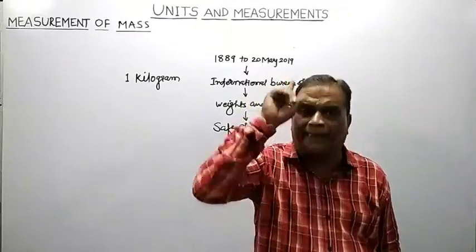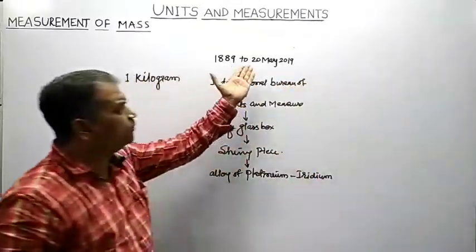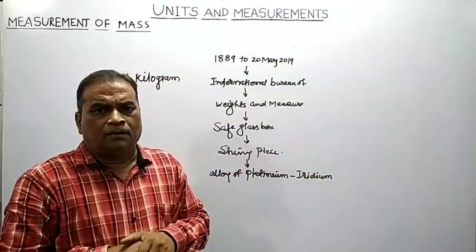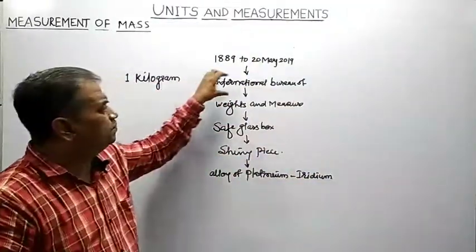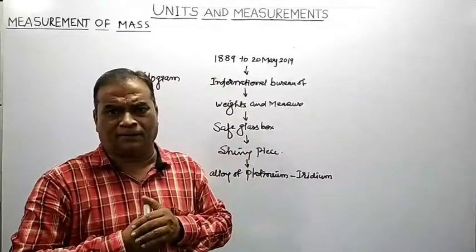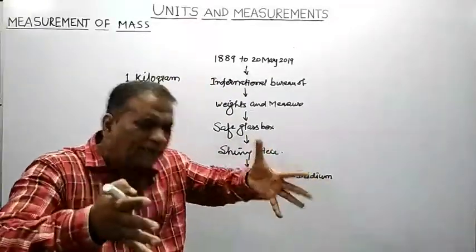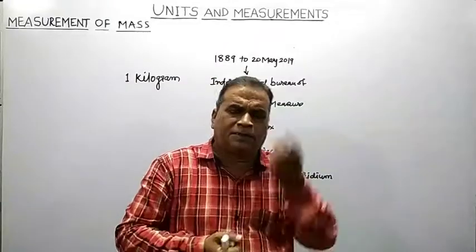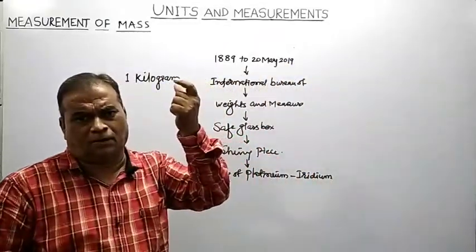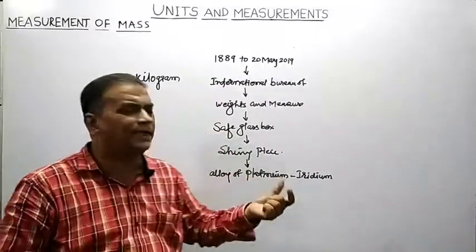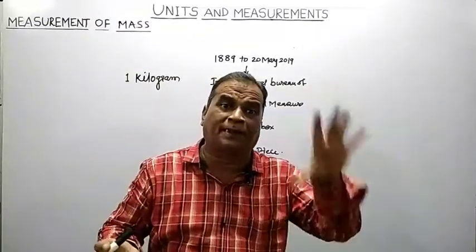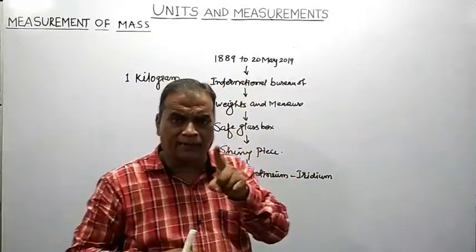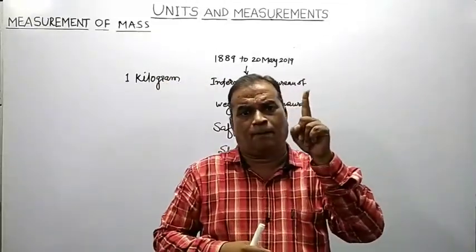Since 1889 up to 20th of May 2019, in the International Bureau of Weights and Measures, there was a safe glass box in which a shiny piece of alloy of platinum and iridium was kept, and was taken as 1 kilogram mass. It is the standard 1 kg mass.